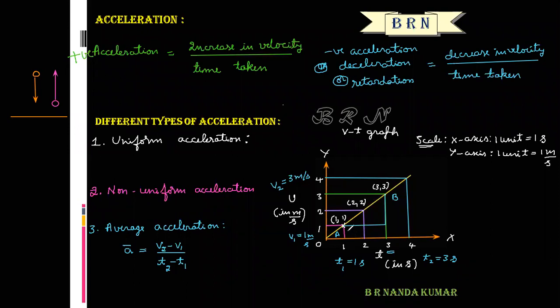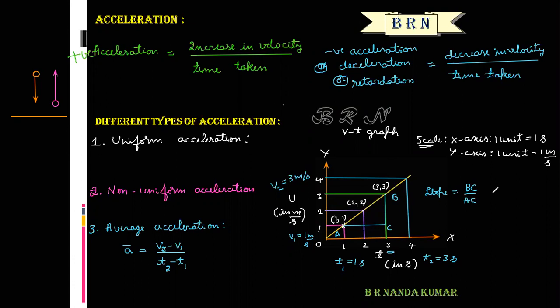A and B are 2 points on a straight line. So BC is the vertical distance between the 2 points, and AC is the horizontal distance. So the slope is equal to BC divided by AC.